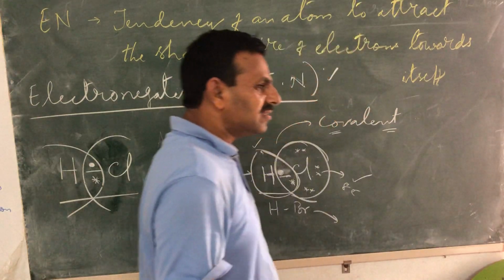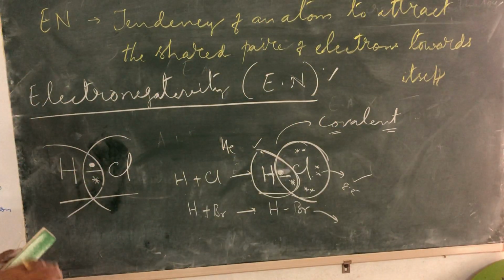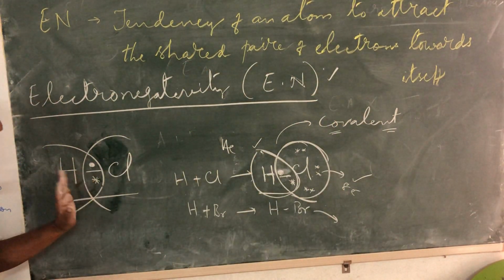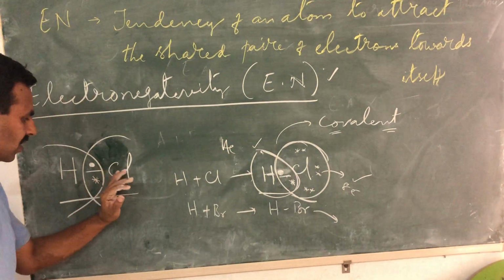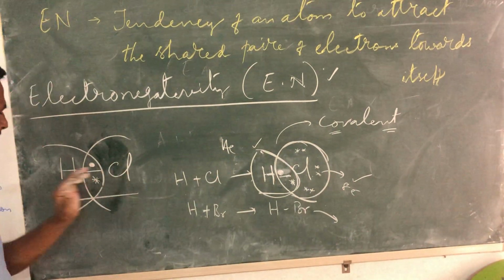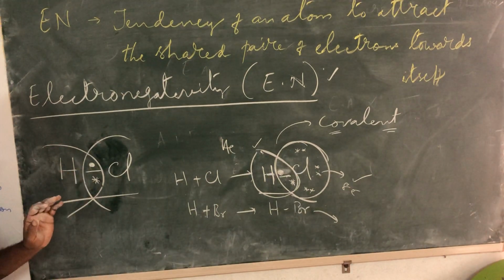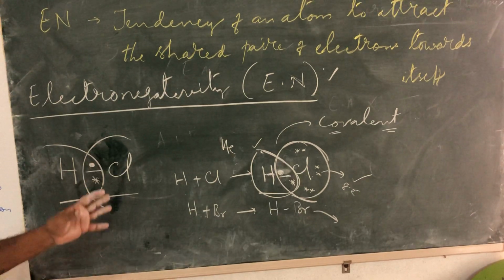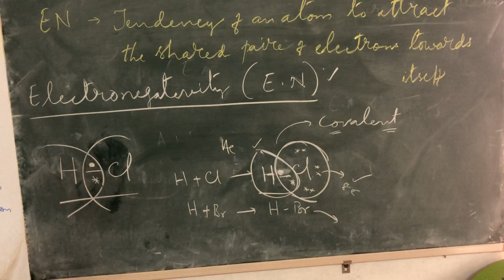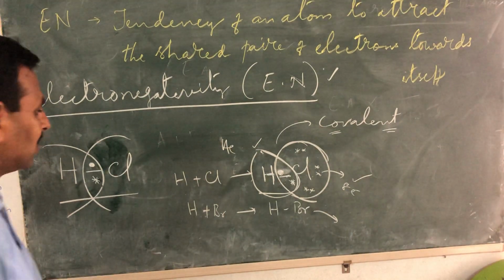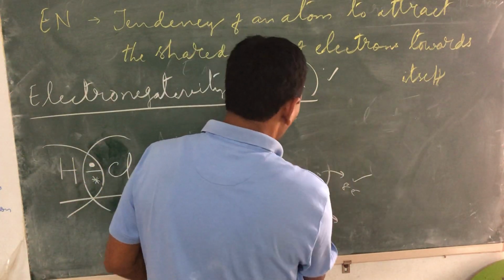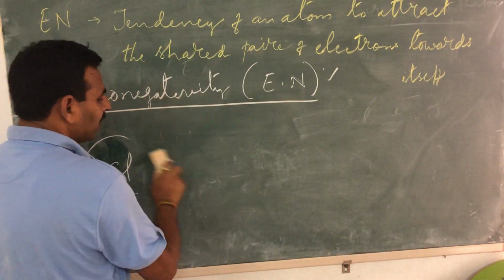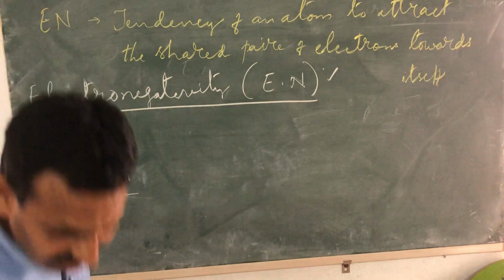That means the tendency of that particular atom to attract this pair of electrons towards itself. In terms of chlorine, towards chlorine; in terms of hydrogen, towards hydrogen. And that tendency is known as electronegativity. In order to calculate or determine the value of electronegativity, different formulae were introduced by different scientists.